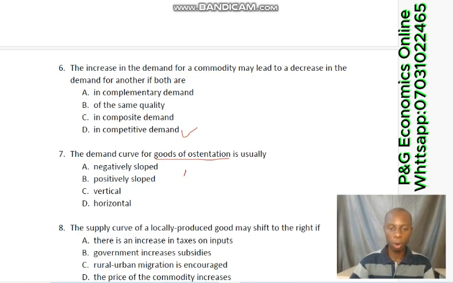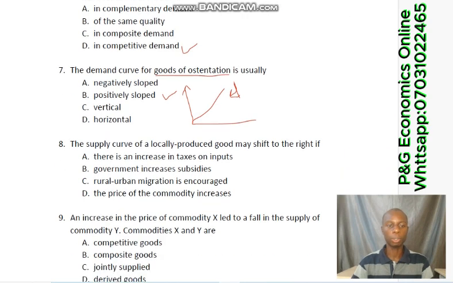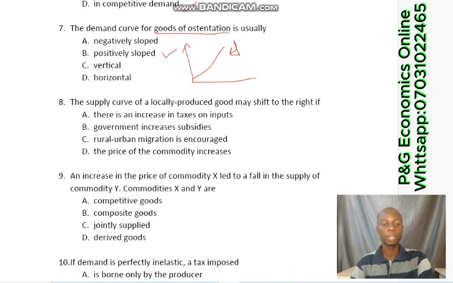So the demand curve of goods of ostentation, because it's an abnormal demand, will slope upward. So that is positively sloped, and that is option B. Number 8. The supply curve of a locally produced good may shift to the right if. Now take notes from your understanding of change in supply curve or shift in supply curve.